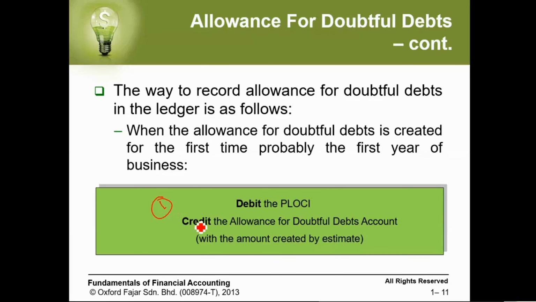The first time we are recording the allowance, we put it in the credit side, from where we put it in the profit and loss income. Then the balance of the allowance will show in the balance sheet, and this allowance will be kept till next year. Okay.